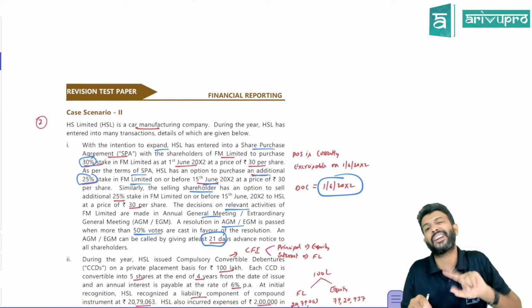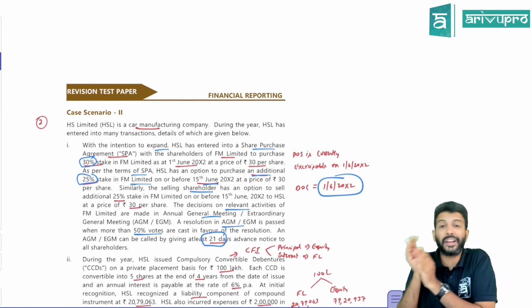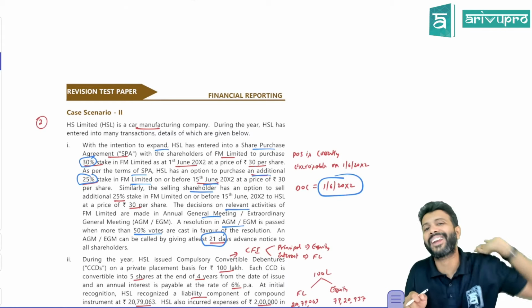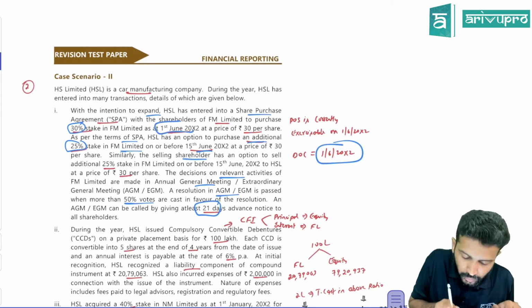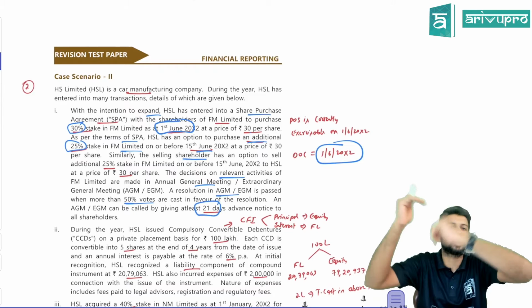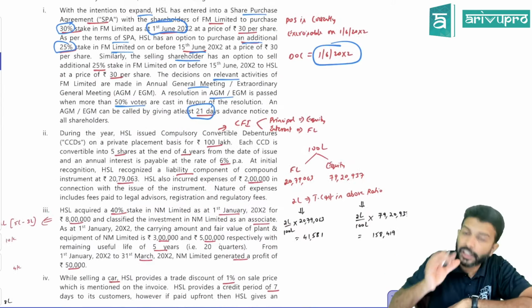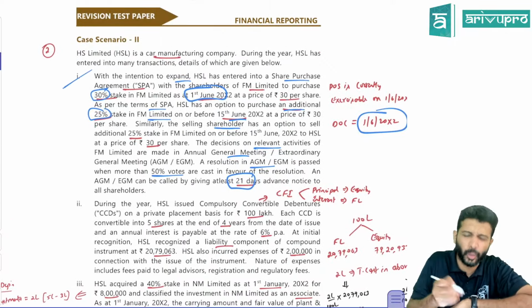So this will not be treated as an associate company. This will be treated as the subsidiary company itself. That's all is the funda over here. So the date of control will be 1st June itself. From 1st June onwards, you got the control. That's all is the funda over this question. That's a theory question. Yeah.